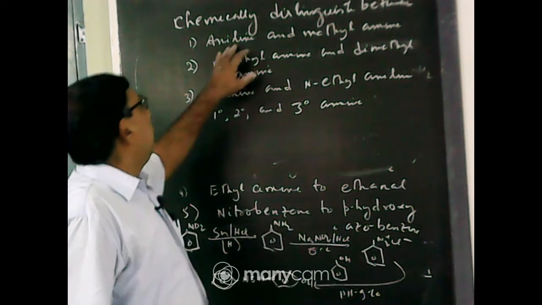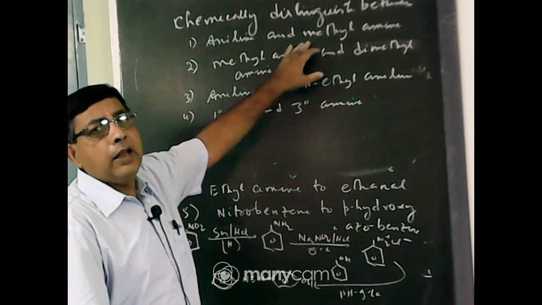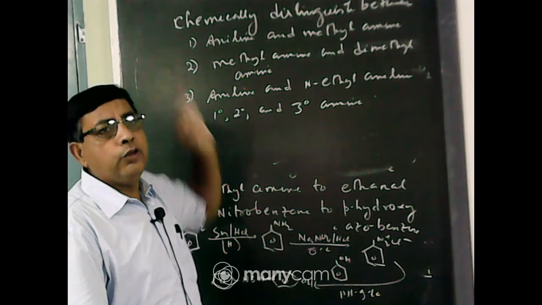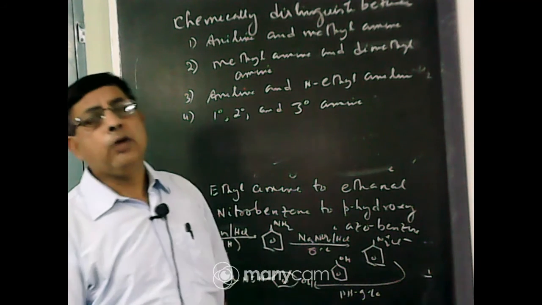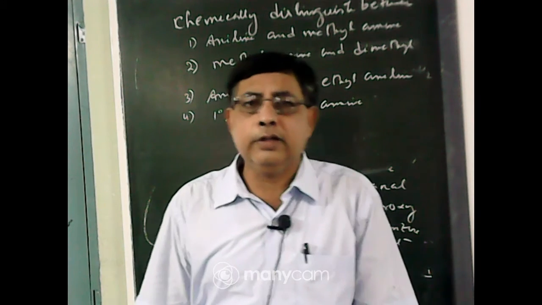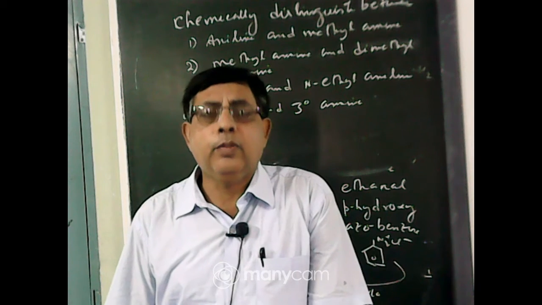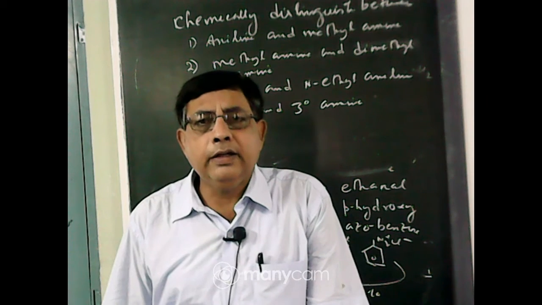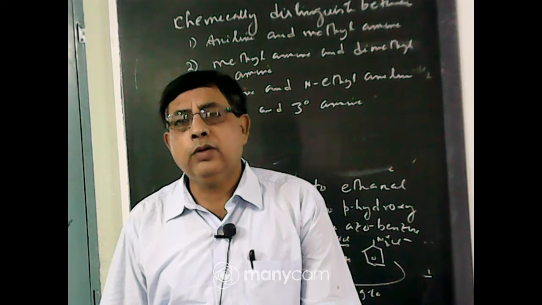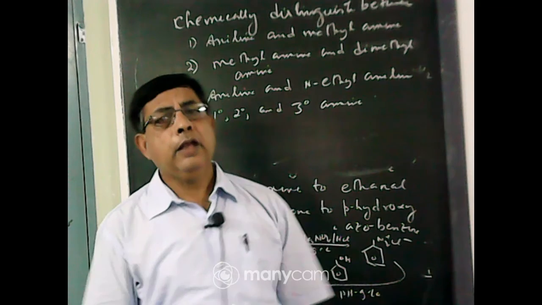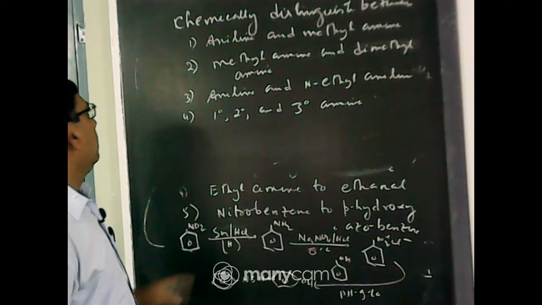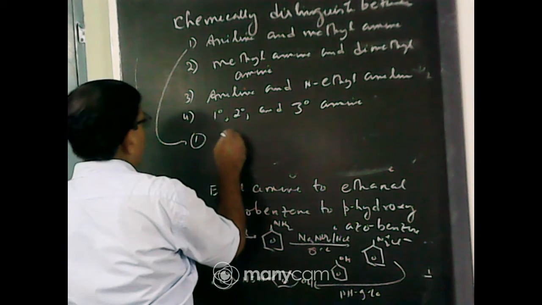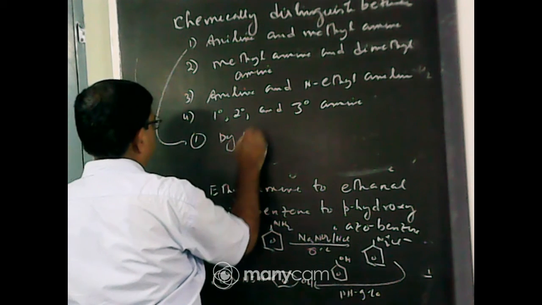First one, aniline is an aromatic amine, methylamine is an aliphatic amine. So aniline, when treated with bromine water, gives a white precipitate of 2,4,6 tribromoaniline, but methylamine does not react with bromine water. So we can distinguish aniline and methylamine by using bromine water.